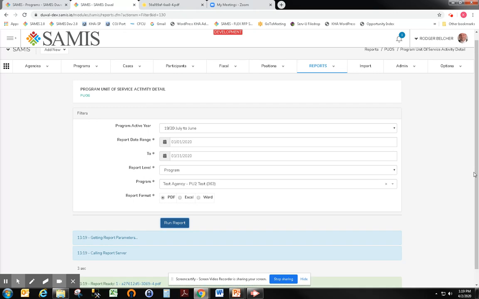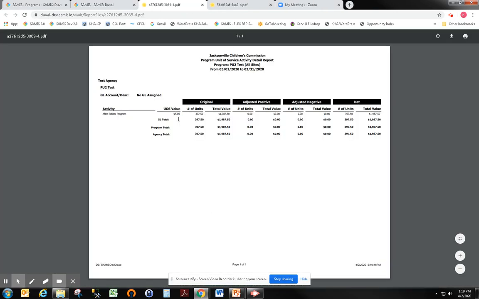And in just a minute, we should have a report. There it is. That shows in this test example, $5 per unit. I've got 397.5 units. And so that is the amount that my finance manager would request in the reimbursement under units of service line item.